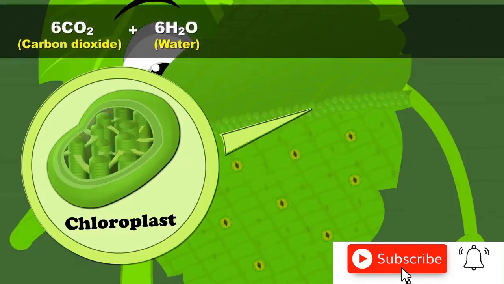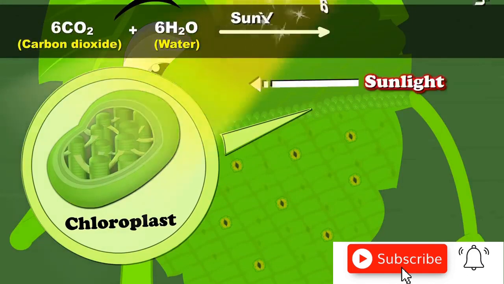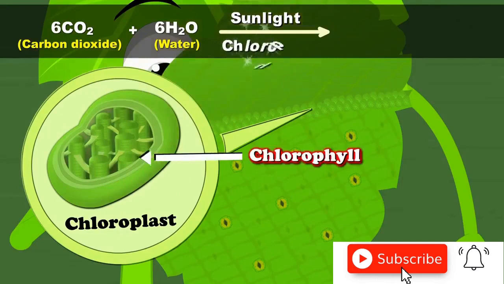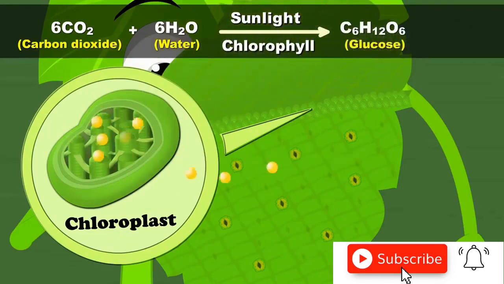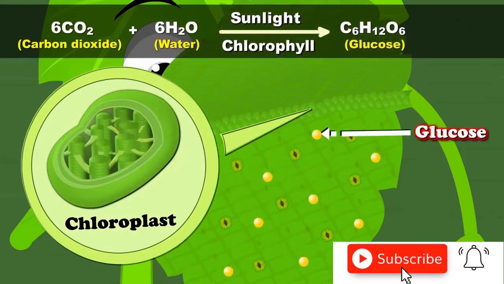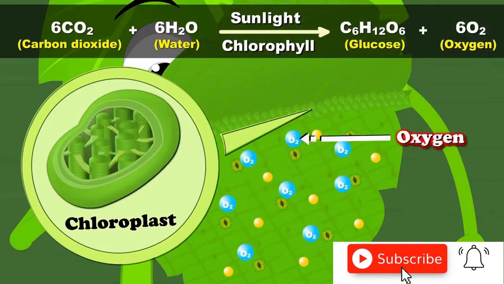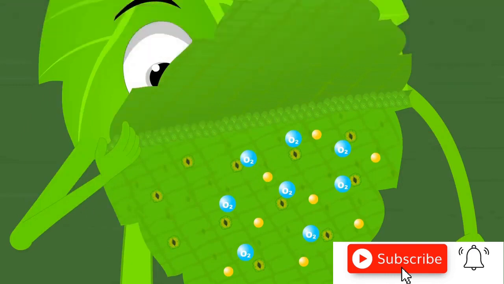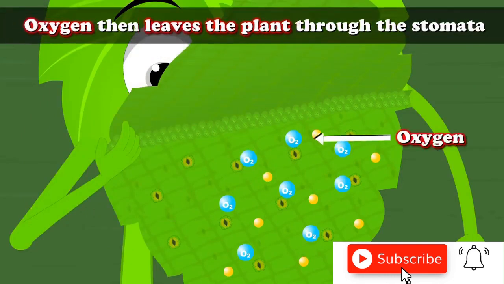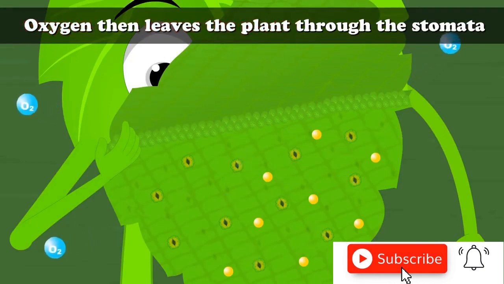So this process takes place with the presence of green color and sunlight. I'm going to write sunlight here. Okay, and the green color. Do you know what we call this green color substance present in plants? Most of the time you see plant leaves, they are green color. Do you know why? There's this substance or special pigment called chlorophylls. Now that's a new term, right? Because of the presence of chlorophylls, plants are green in color.